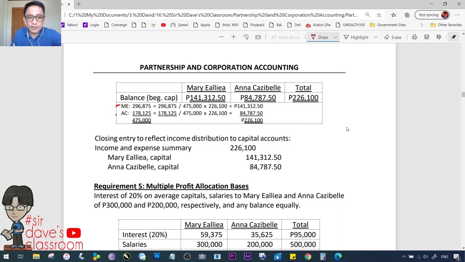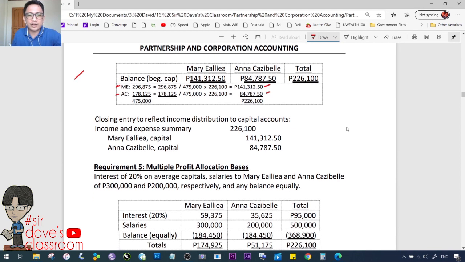Using the weighted average balances, we then formulate ratios: 296,875 over 475,000 times 226,100. This one will be the amount: 141,312.5. Following the same steps, 84,787 for the second partner. This is our schedule of profit distribution. This is our closing entry. Debit the income account and credit the respective capital accounts.